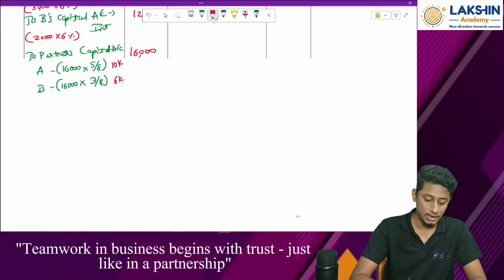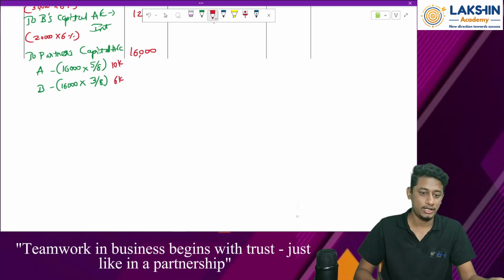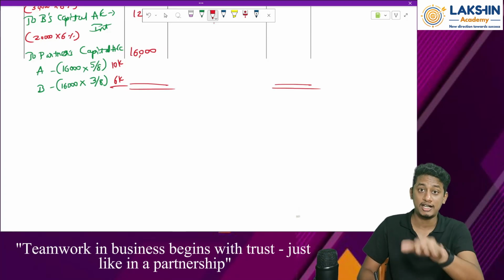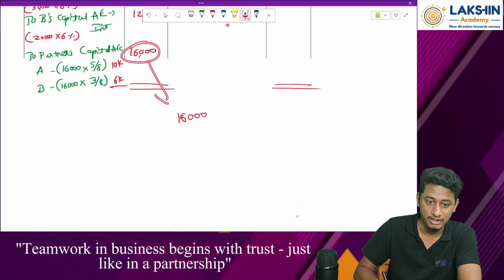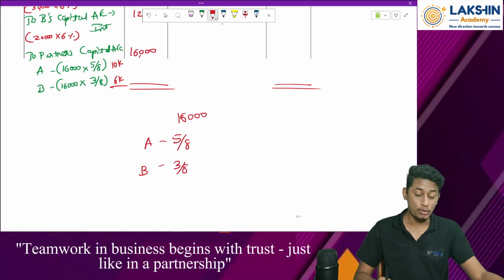Done? Okay. Now I'll teach you a small trick over here, just to remember. See, this is the answer by the way. The answer is done over here. Just a trick for your examination purpose. See, let us say the profit was 16,000 as per the question. Whatever the profit was, I have taken it over here. Simple. Okay. Now this should be divided between the partners A and B in the ratio of 5 by 8 and 3 by 8. Now how to do this quickly?